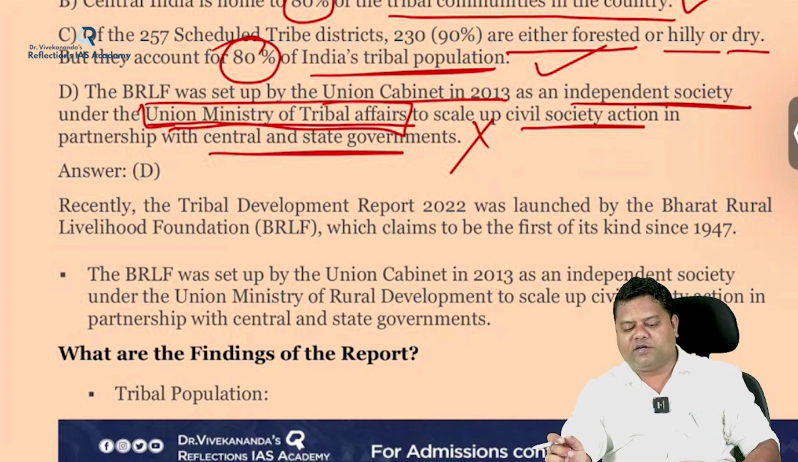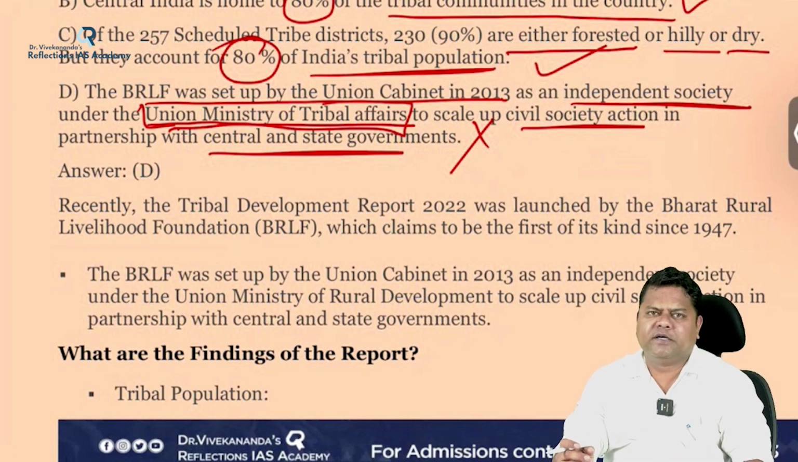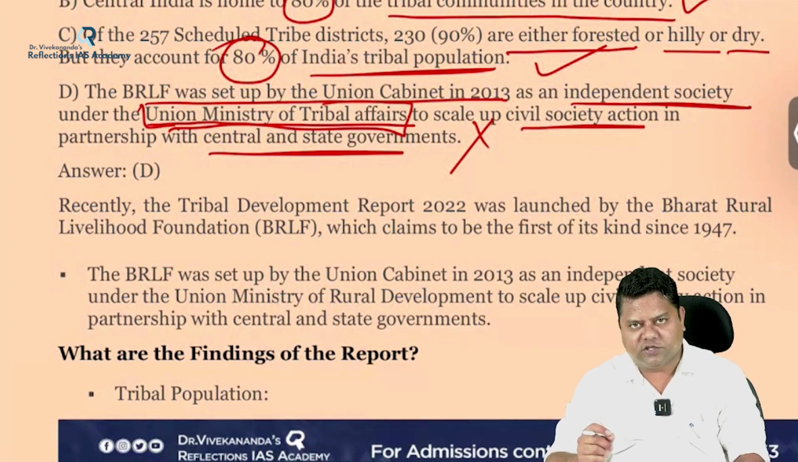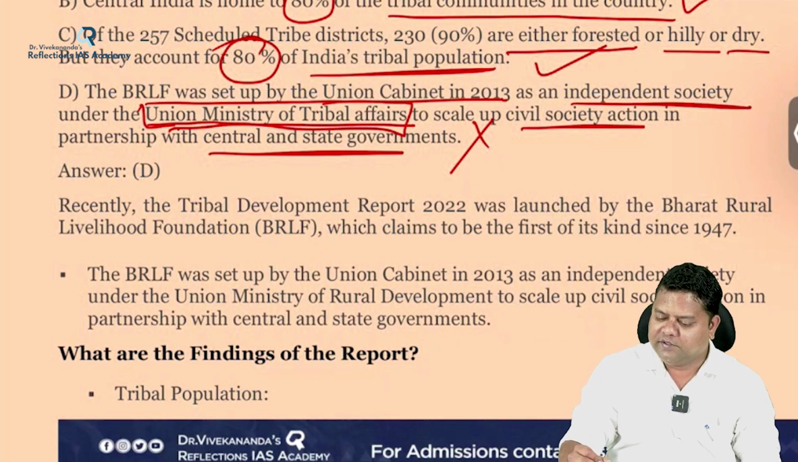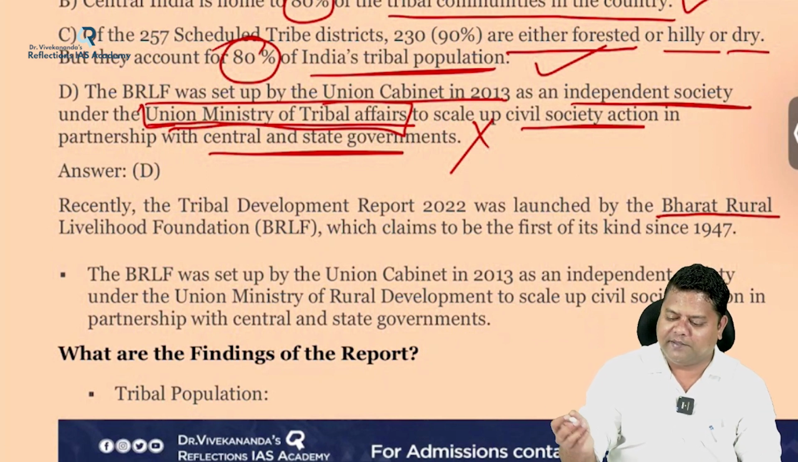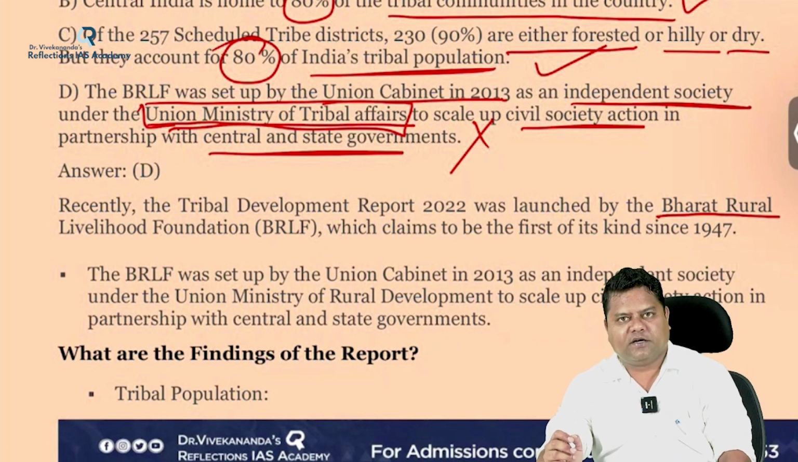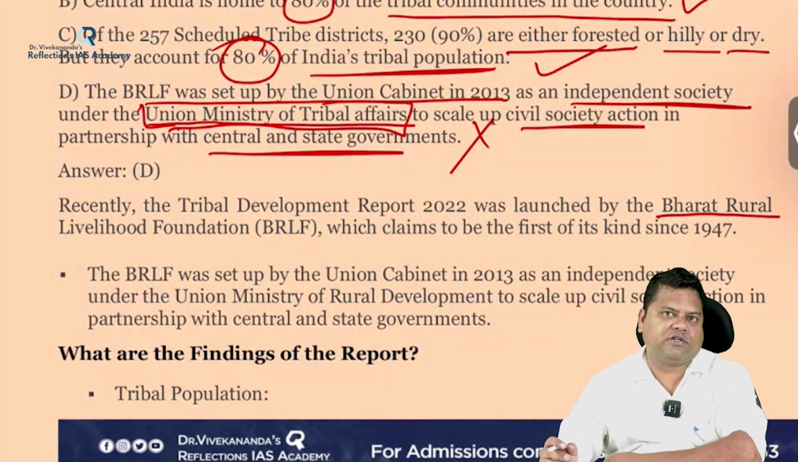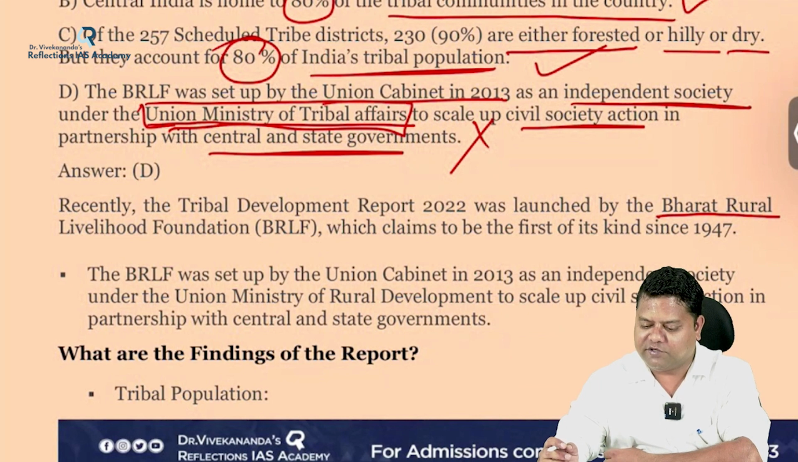So let's see what this Tribal Development Report is. It was in the news because recently the Tribal Development Report 2022 was launched by BRLF. You might get a straight question also sometimes, who releases this Tribal Development Report 2022, especially in your TSPSC or state services. You might get direct questions also.